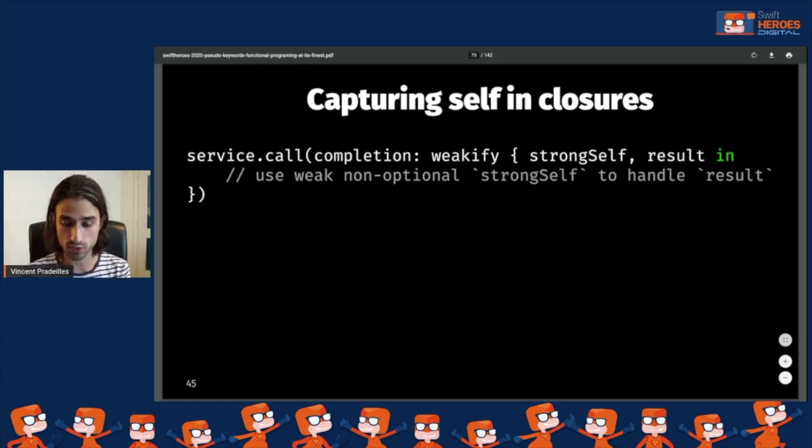And I can tell you that at Worldline, that's something that we've been using for almost 2 years now, and we are very happy with it. At first, we were thinking, is it going to work, or is there something that we've missed? And no, it works very well. We find that it really removes a lot of the boilerplate that you have to write in your daily job as a Swift programmer.